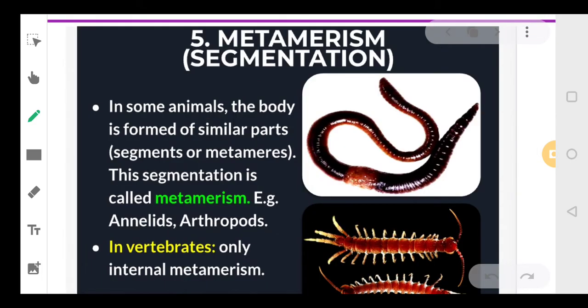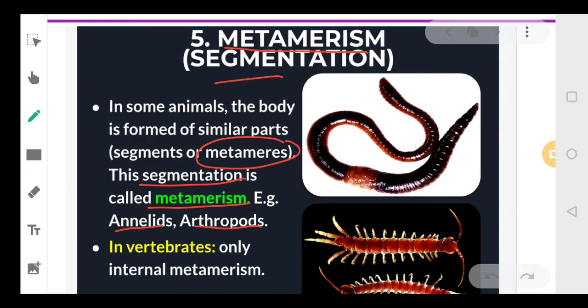Now coming to the fifth part, which is called metamerism or segmentation. Look, if you look at certain animals like the earthworm, the body is divided into small segments. The body of the earthworm is divided into small segments. Similarly in case of Nereis also, and in case of leech, the body is divided into small segments. These small segments are called metameres, and this segmentation is called metamerism, and it is quite common in annelids and arthropods.